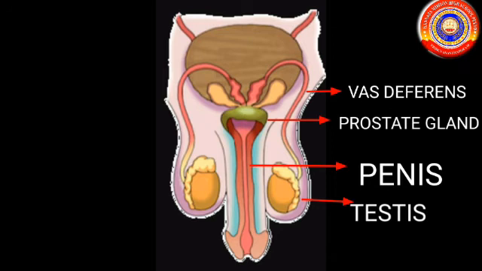The next one is testis. It is seen inside the scrotal sac and it produces sperms and male hormones. The scrotal sac means a flap of skin.